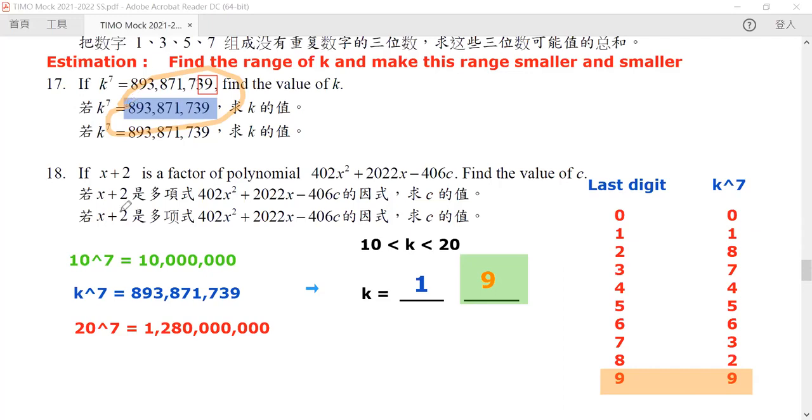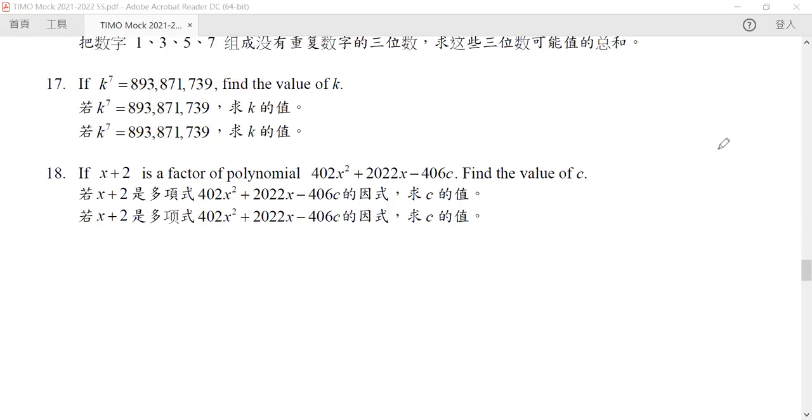Okay, so is that a question? If no, then now let's go to question 18. Now, question 18 is a problem about the factor theorem.